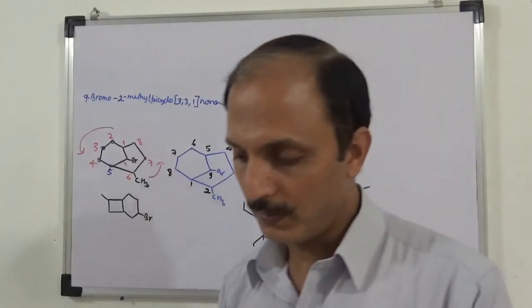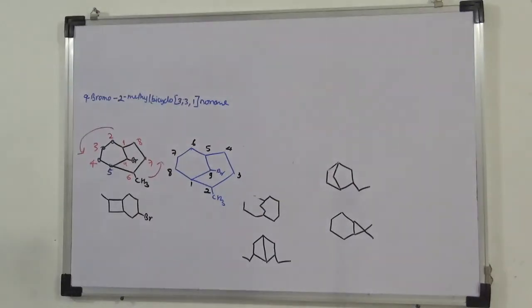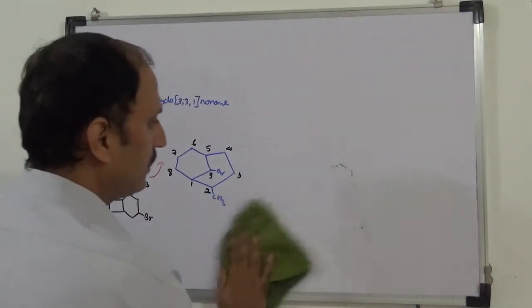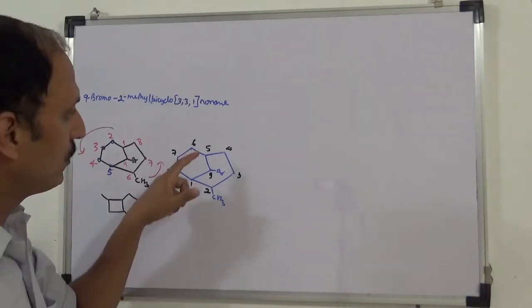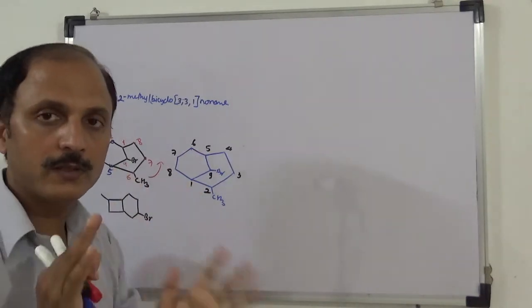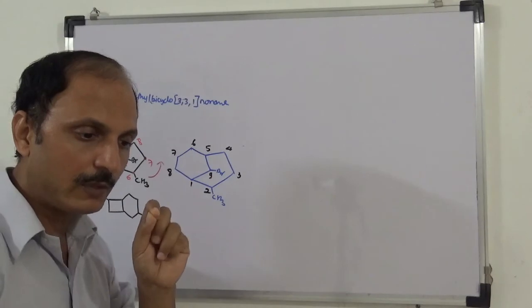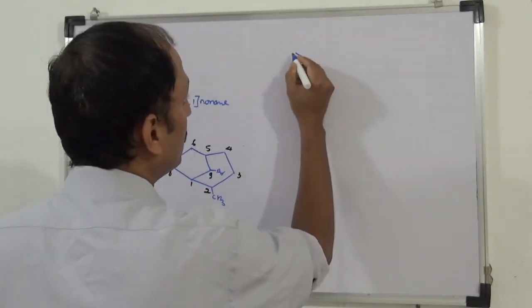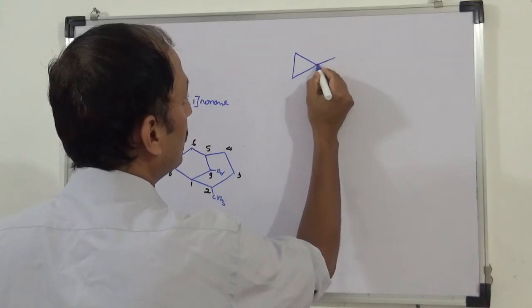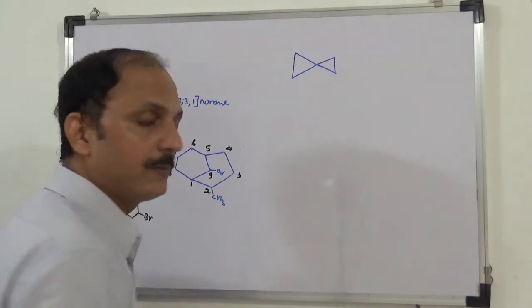Next is the spiro compound. Just as in bicyclo we have 2 carbons attached on both sides, in spiro we have only 1 carbon common to the 2 rings, like this. This is spiro.